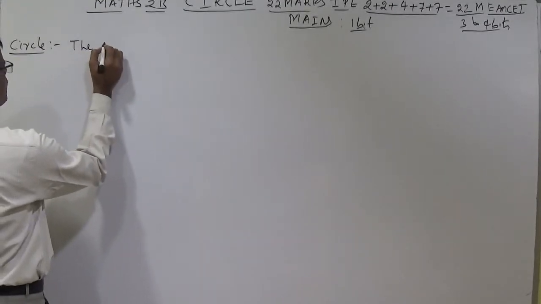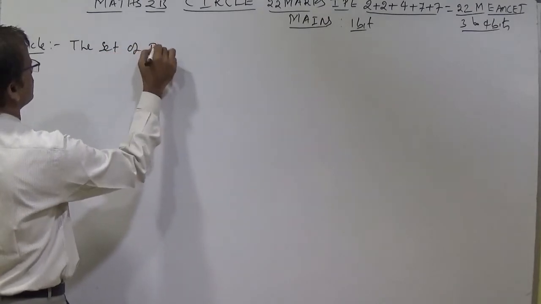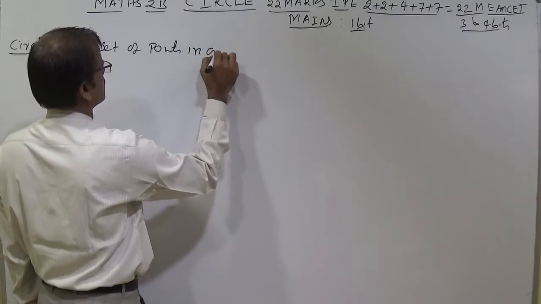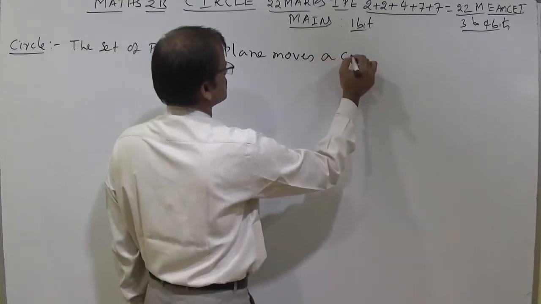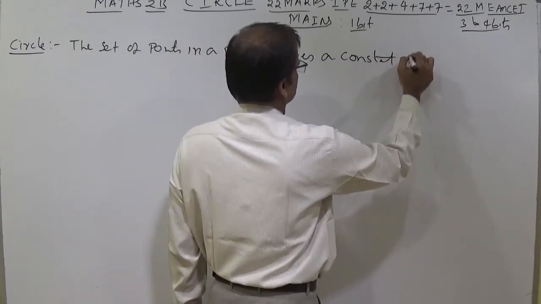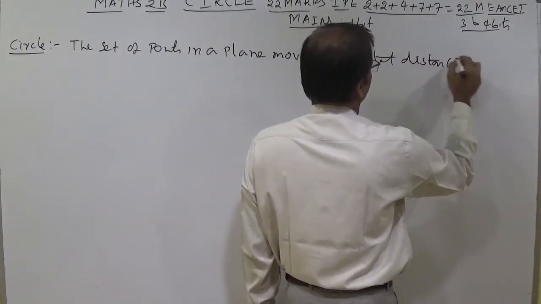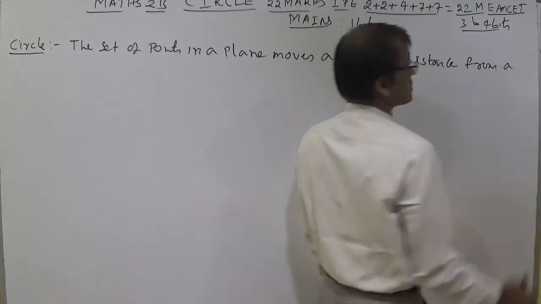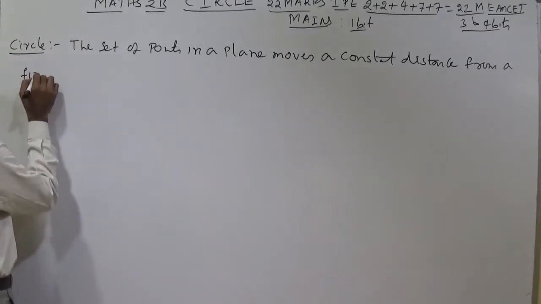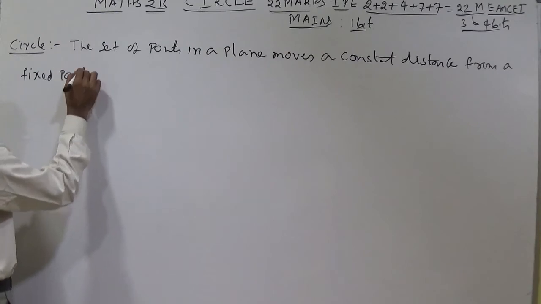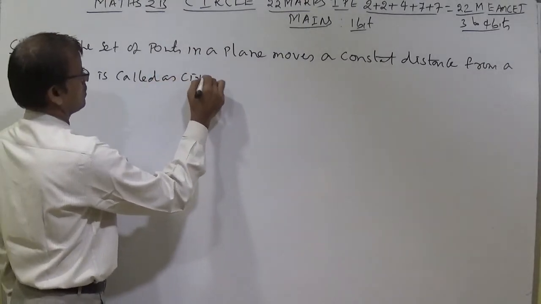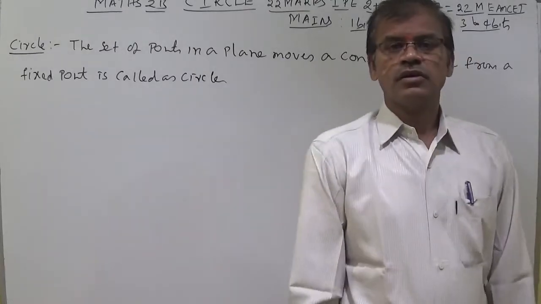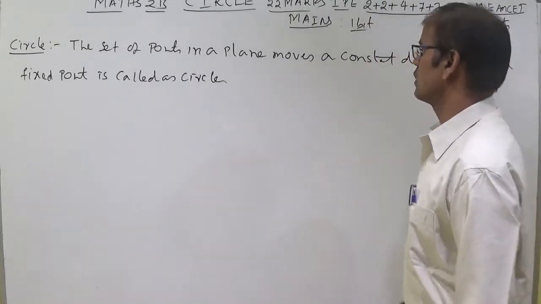Definition of circle. The set of points in a plane which moves a constant distance from a fixed point is called a circle.